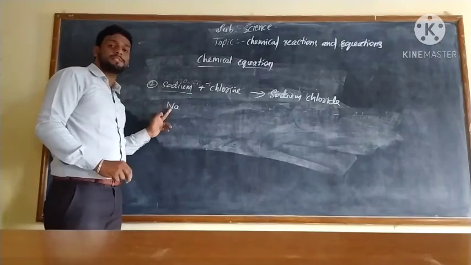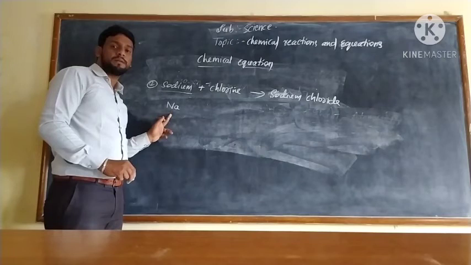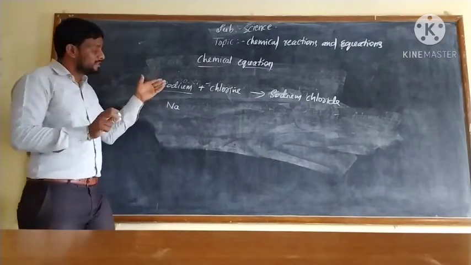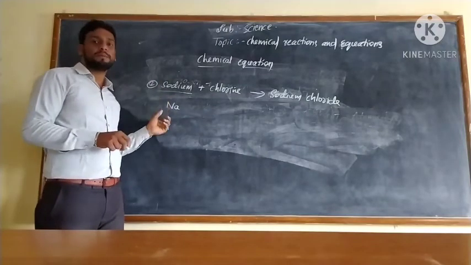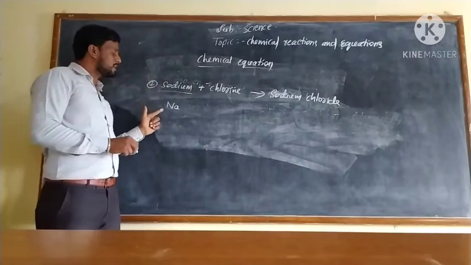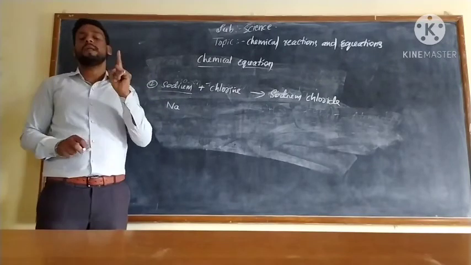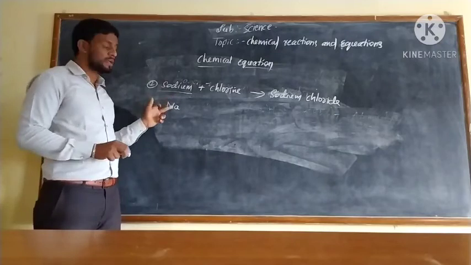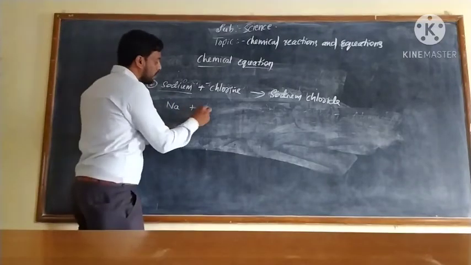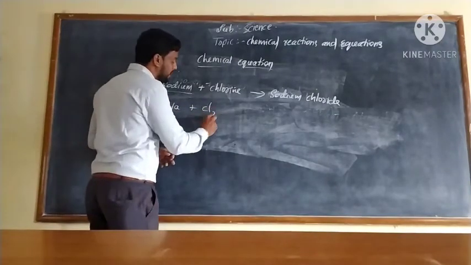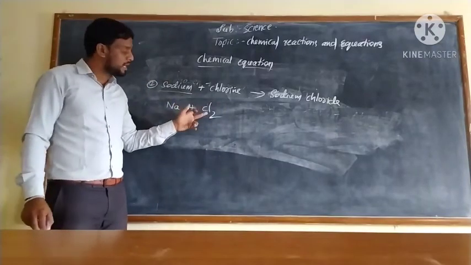Here sodium is a metal. Sodium is a metal, which means we should not write this metal as a molecule. It will be there as only one atom. Metals are almost always written as one atom, so there is no atomicity for sodium. So Na plus chlorine, which is a gas, so we should write it in molecule form, Cl2.